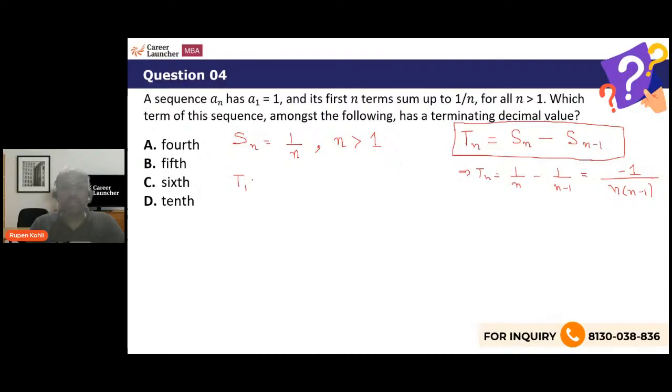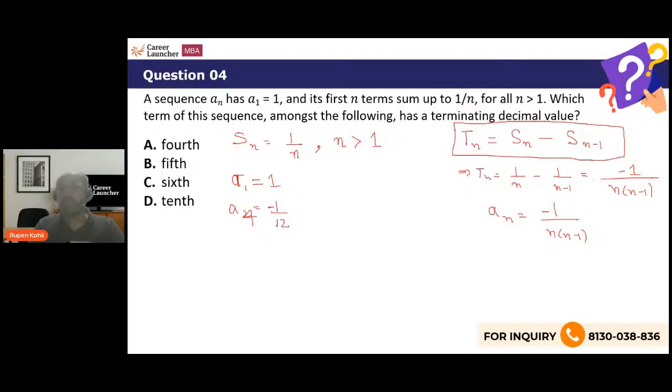So T1 is given to be 1, or call that A1 as the question is saying, it does not matter what name you give it. A1, the first term, is 1. In this question, therefore, I have derived that An, the nth term, has the formula minus 1 over n into n minus 1, starting from n equals 2 onwards, right? So what will be A2? Okay, I just need to find these terms. So what will be A4? So put in this formula, minus 1 over 4 into 3, 12.